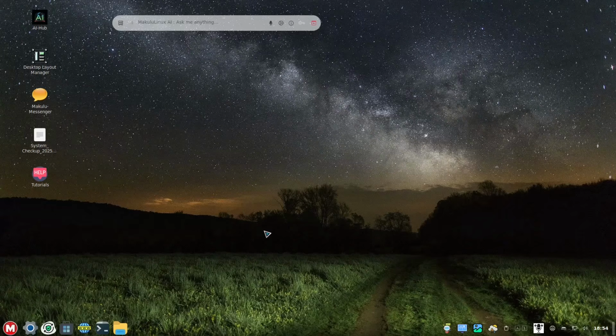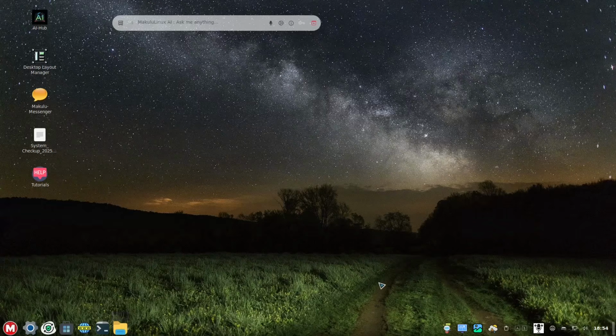So let's go to our desktop user interface. This is their desktop user interface. They have the start menu right here. They have quick launch. We have the system settings, the safe upgrade, software manager, the web browser, terminal, and the file manager.